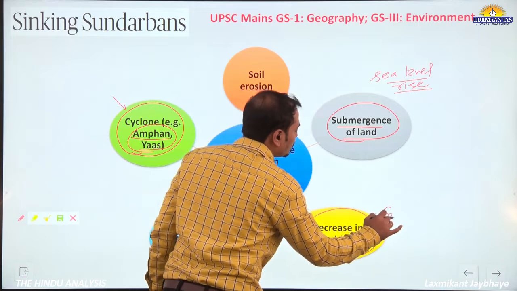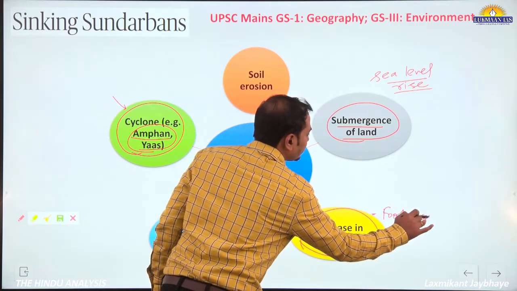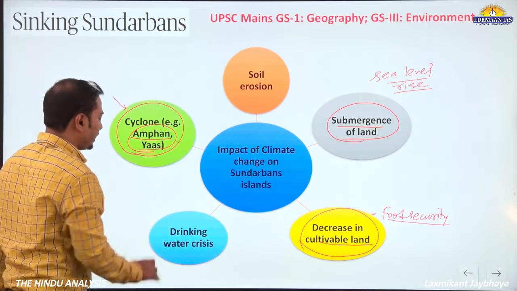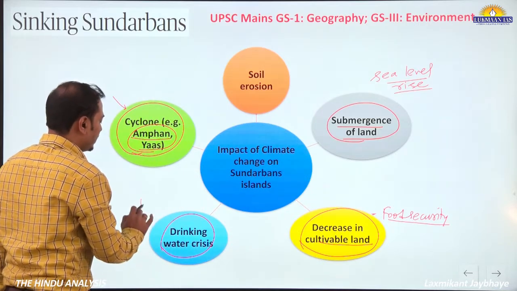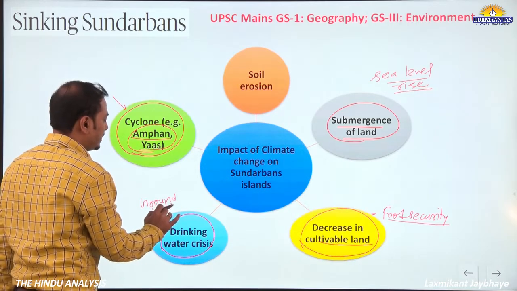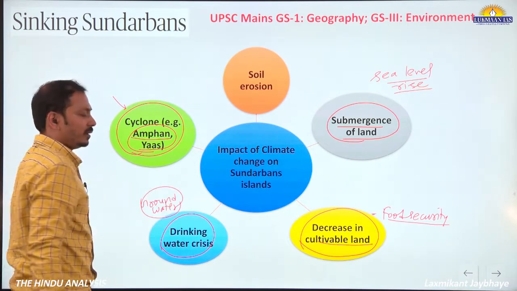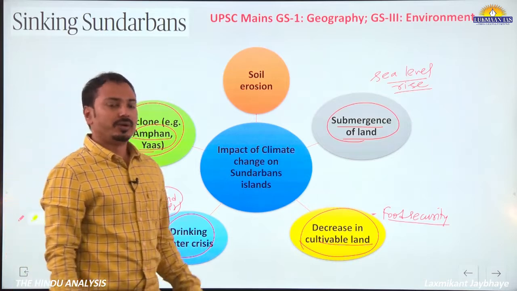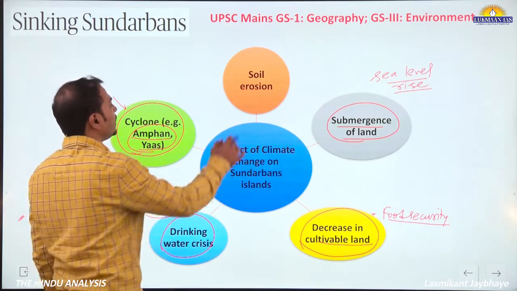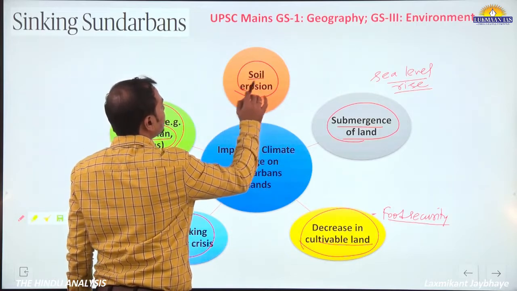So the issue of food security. Then the drinking water crisis, because sea water is entering into the groundwater, right? So because of that, what is happening? Drinking water crisis. Also, deforestation is leading to soil erosion.